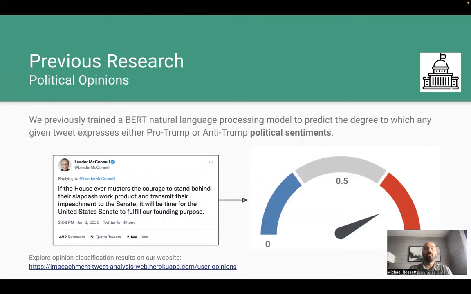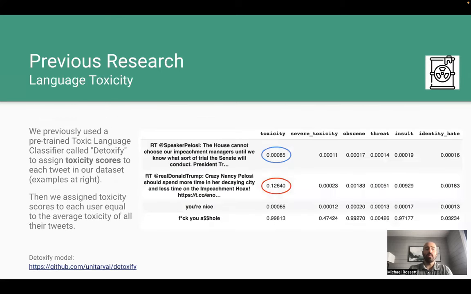To classify political opinions, we trained our own natural language processing model based on a BERT transformer. This model requires labeled data and took a while to train. To classify language toxicity, we used a pre-trained model called Detoxify, which has demonstrated excellent performance in Kaggle competitions related to detecting toxic and inflammatory language.